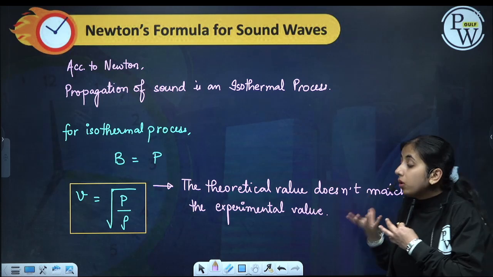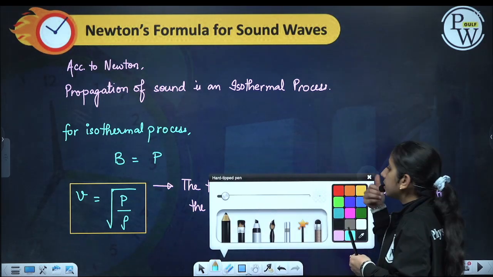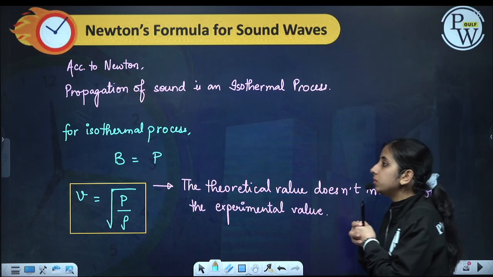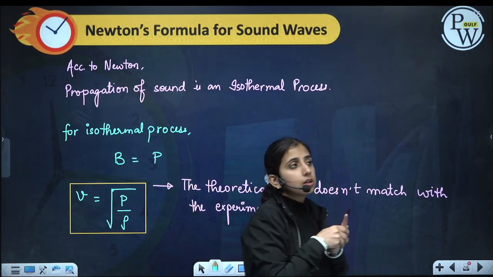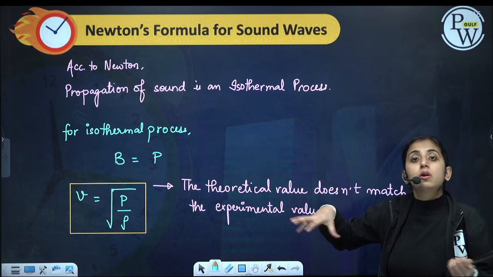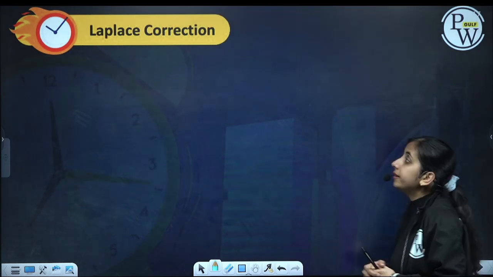So what was wrong in this relation? What we get from the theory should match what we get from the experiments, but this formula was not matching the experimental results. So Laplace came and corrected it.